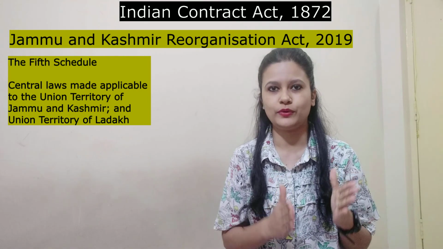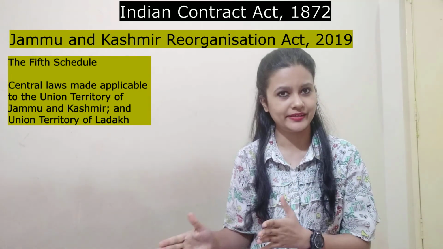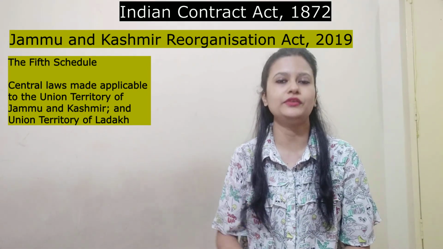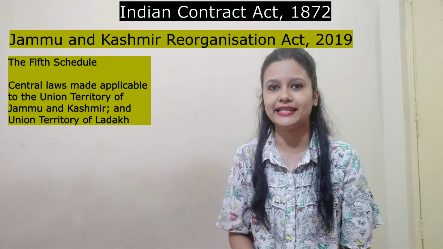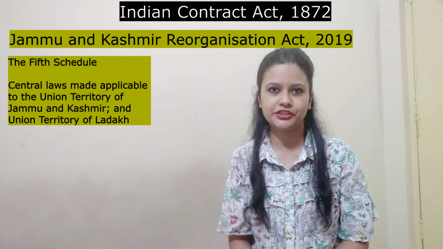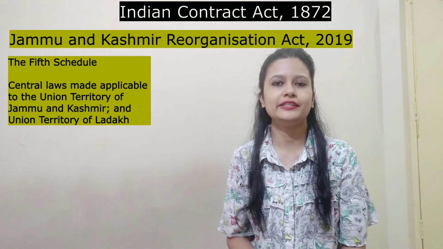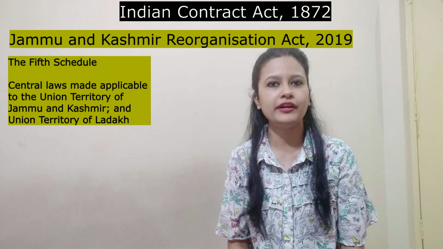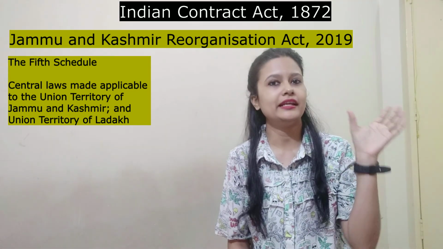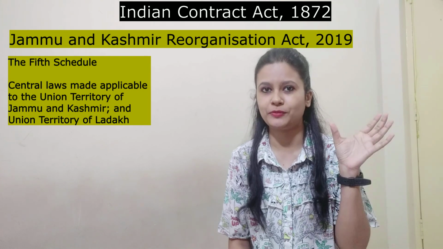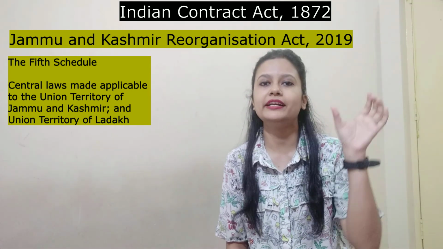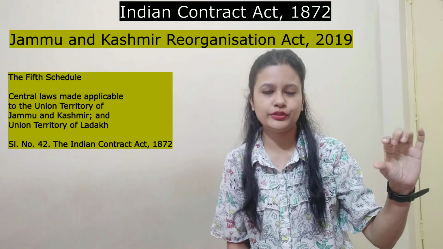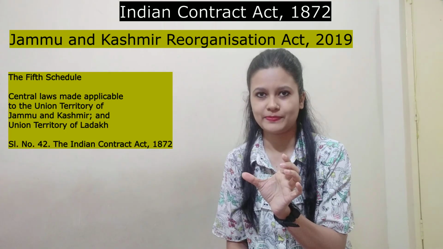So what you can do is, regarding whatever legislation you have the question, you can just look for the name of that legislation in that particular schedule. Take for example, now we are reading about the Indian Contract Act. So what will we look for? In the fifth schedule of the Reorganization of Jammu and Kashmir Act, we would look for the Indian Contract Act. In that list, in serial number 42, you will see the Indian Contract Act is mentioned.